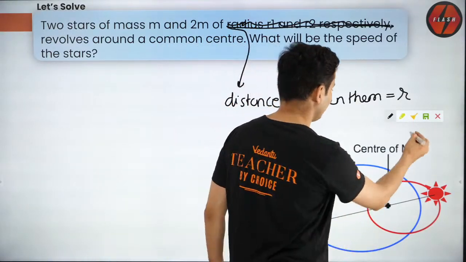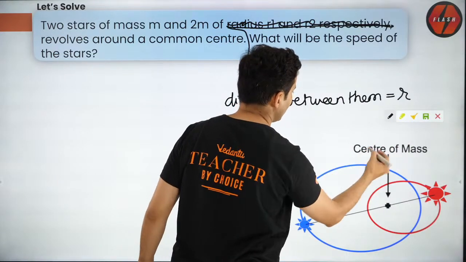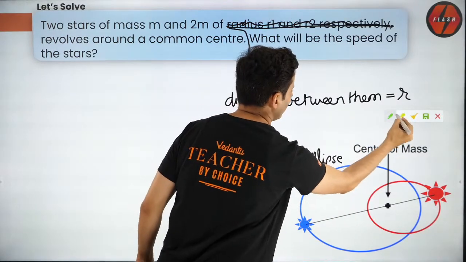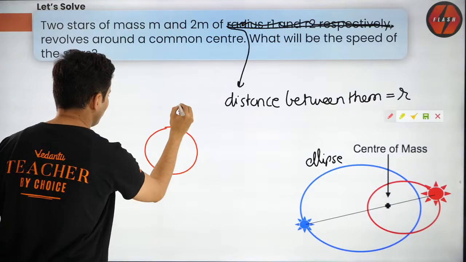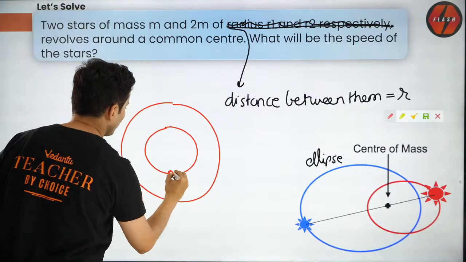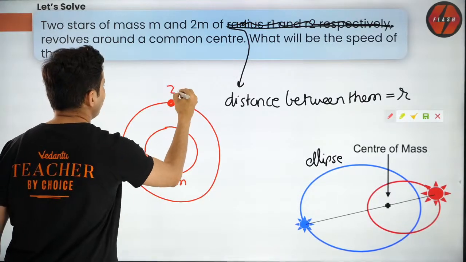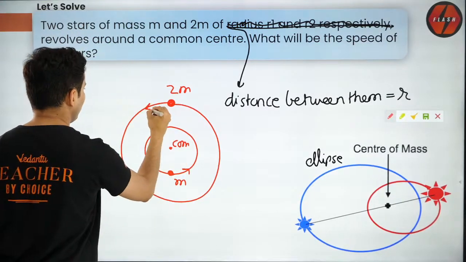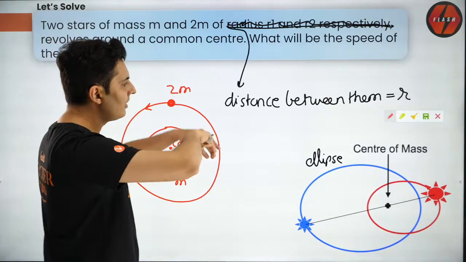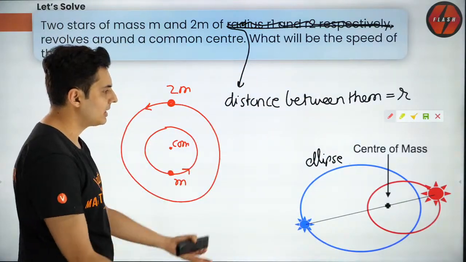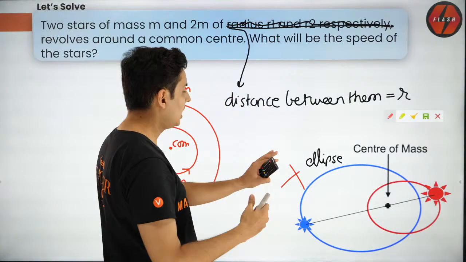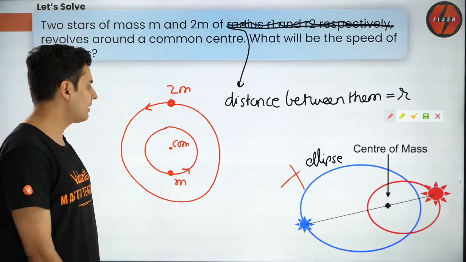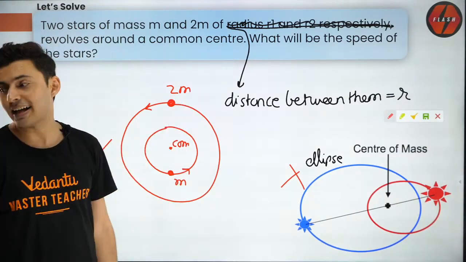But this is not the correct diagram. These are elliptical orbits. The correct diagram, this is when the orbits are ellipses. But in reality, if I take circular orbits, both those orbits will be like this. So m will be here, 2m will be here, and their center of mass will be here. Both of them will be revolving like this. So this is your diagram. Our orbits are usually not elliptical in JEE questions. In JEE we generally have circular orbits. Understand that. So this is the diagram you're going to use and solve the question based on it.